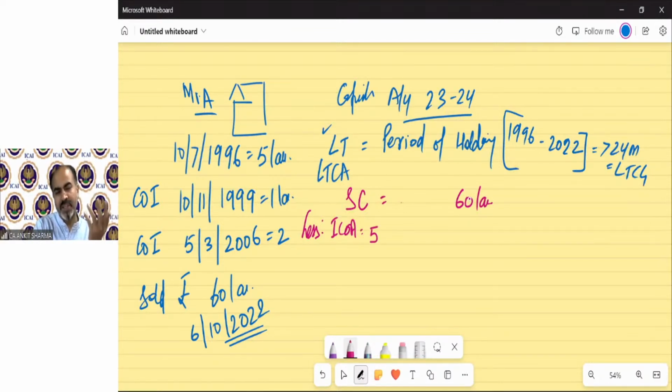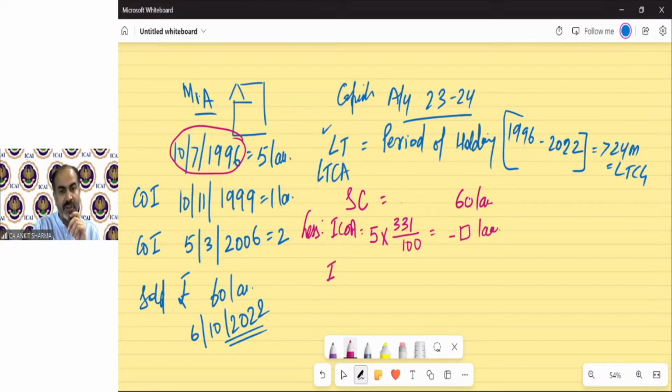If any property is purchased before 2001, then we need to compare it with FMV also. That concept will come under section 49. For the time being, I am taking the index cost of acquisition with my cost of acquisition. Now we need to multiply it with 331, and the denominator index will be the 2001 index or the 1996 index, whichever is later. I've told you that if any asset has been purchased before 2001, the index will always be 100 in this case. So whatever the amount is, that will be my index cost of acquisition.